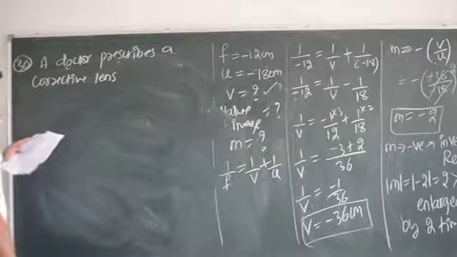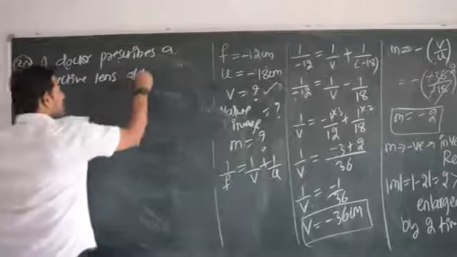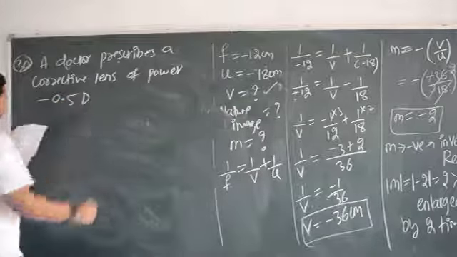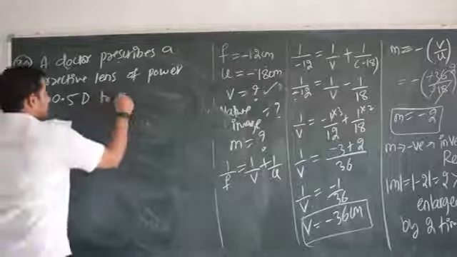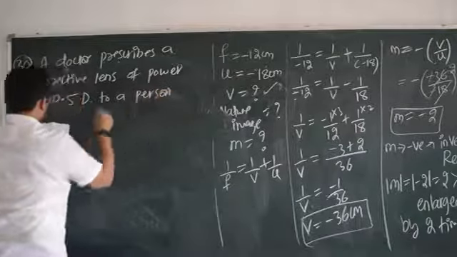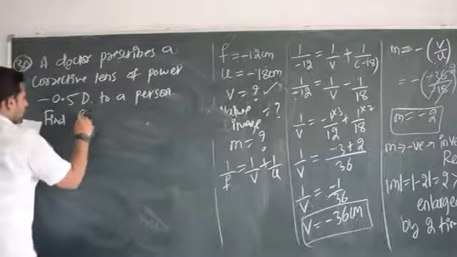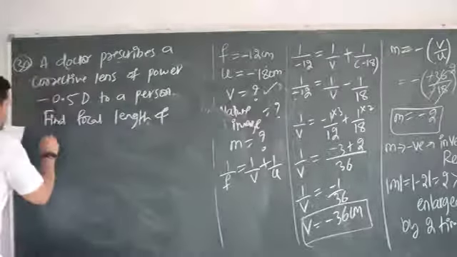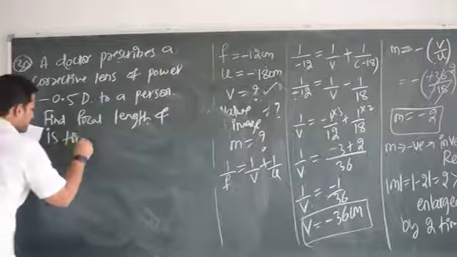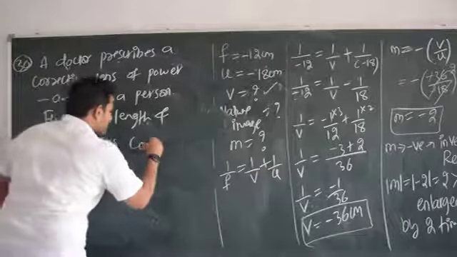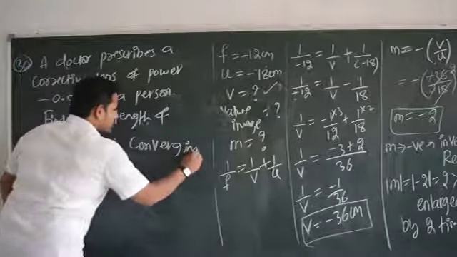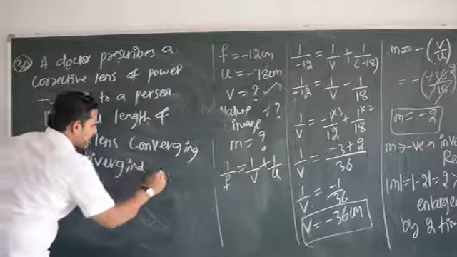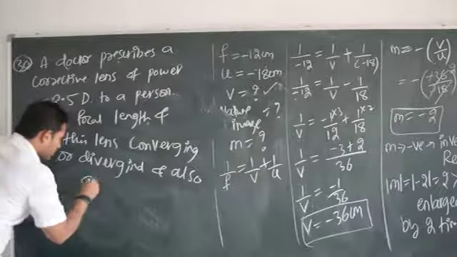A doctor prescribes a corrective lens of power minus 0.5 diopter to a person. Okay. Find the focal length. Find the focal length, and is this lens converging or diverging? Diverging. And also give the reason.